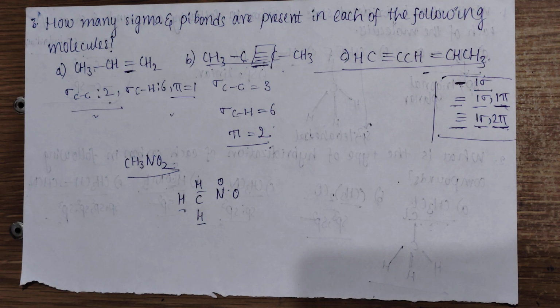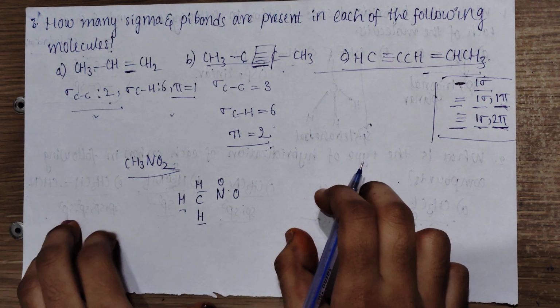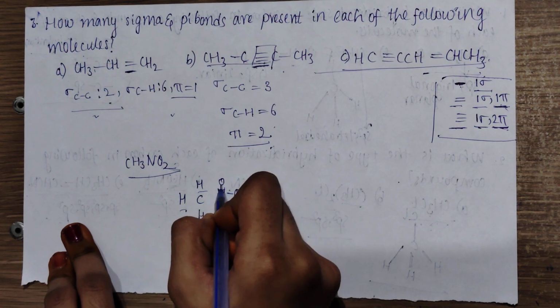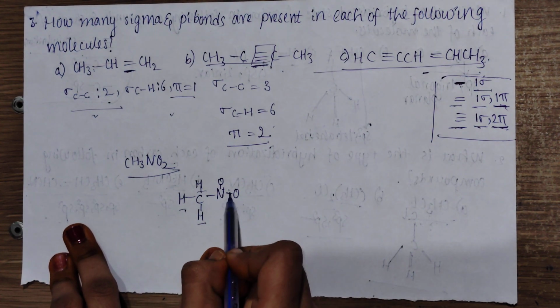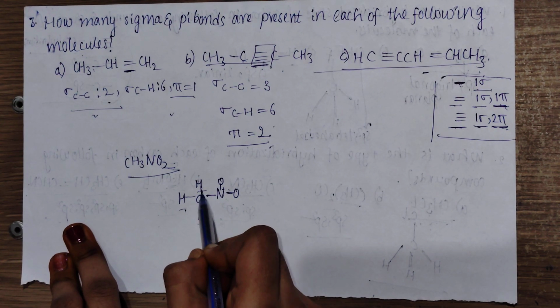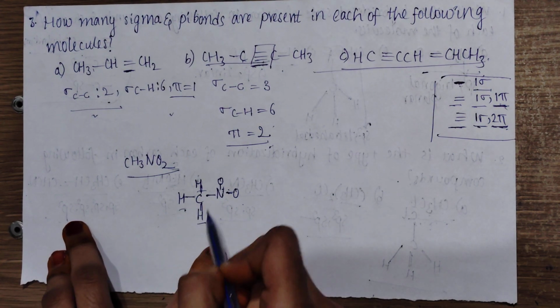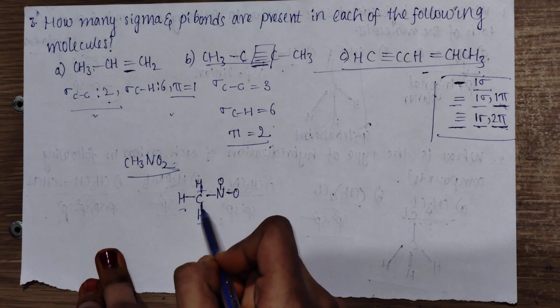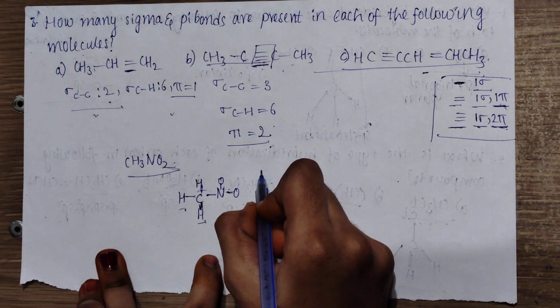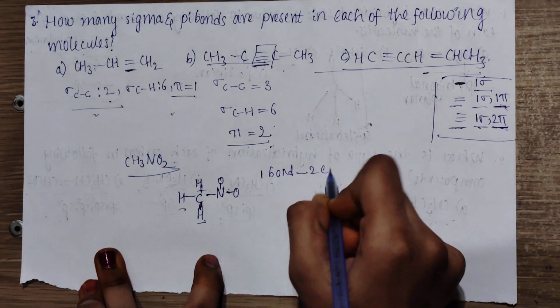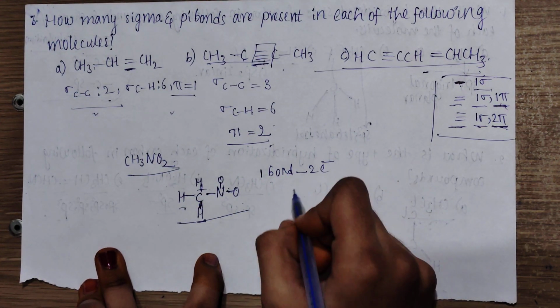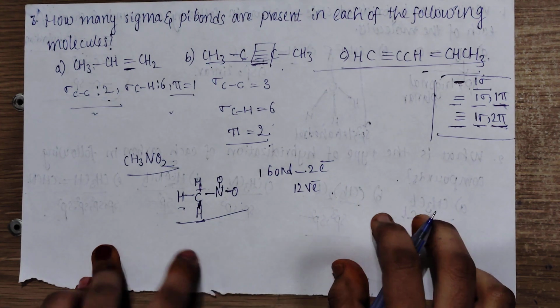We will form bonds between atoms, and each bond represents 2 electrons. Let us form bonds. Here totally 6 bonds are formed. So each bond represents 2 electrons, and totally 12 valence electrons are used up.